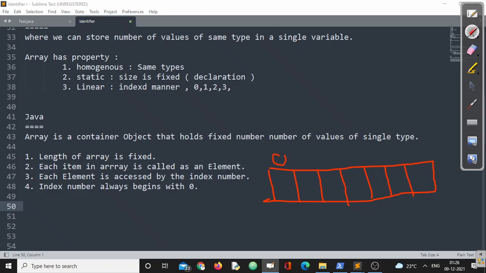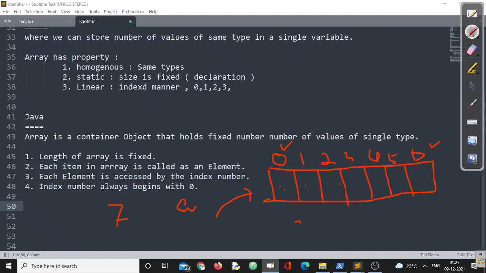The index always starts with 0, 1, 2, 3, 4, 5, suppose 7. We are creating an integer array of size 7. So definitely the index starts from 0 and ends with 6. Now suppose the name of the array is A, right? Each of these values you can call an element, you can call it a cell, right?